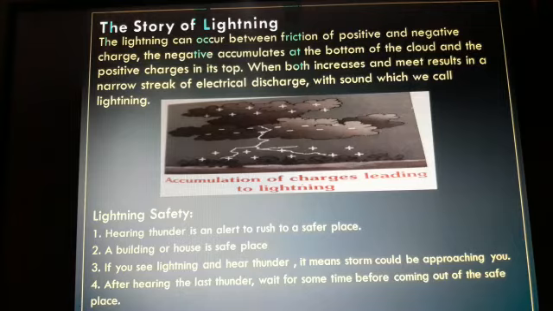It results in a narrow streak of electrical discharge with sound, which we call lightning, and this process is called electric discharge. You see the pictures here, positive charges on the ground and negative charges in the cloud, both are heavy, so both attract each other, and it produces a spark of light that is known as lightning.